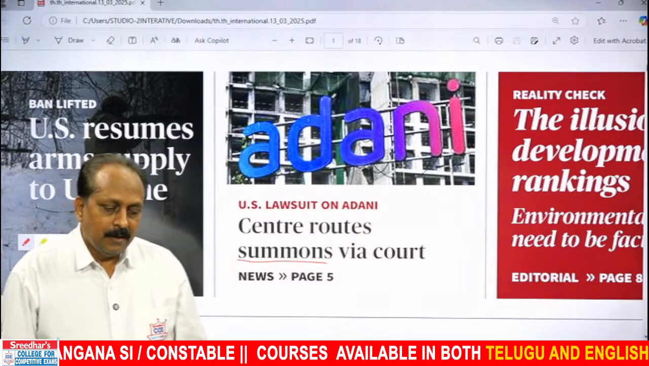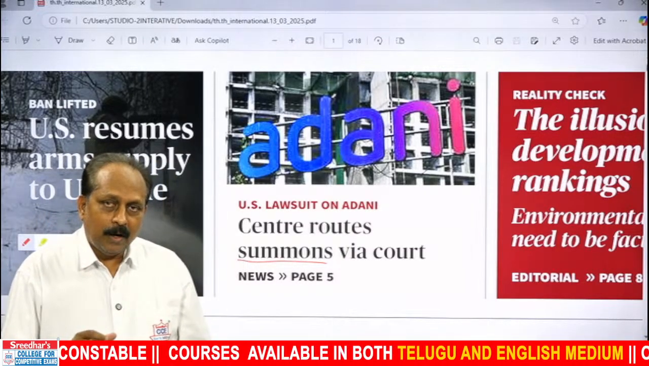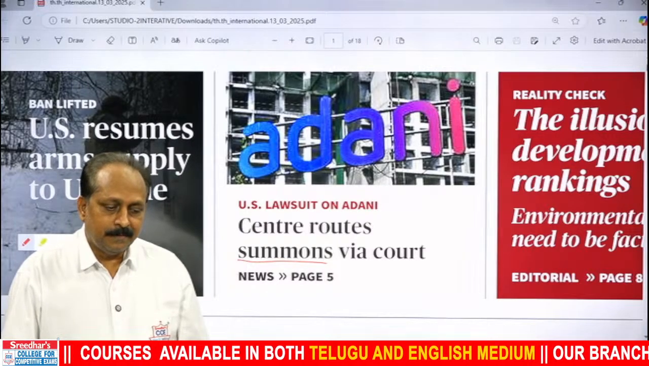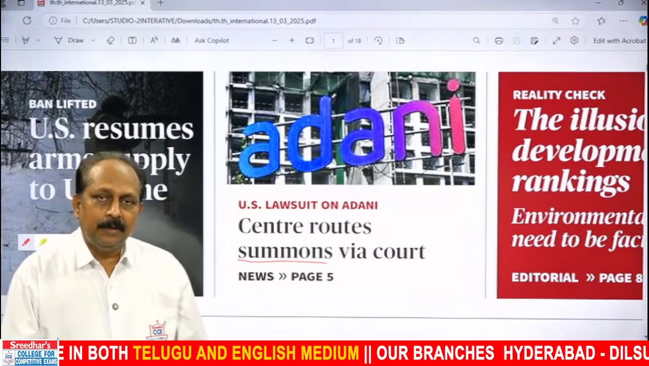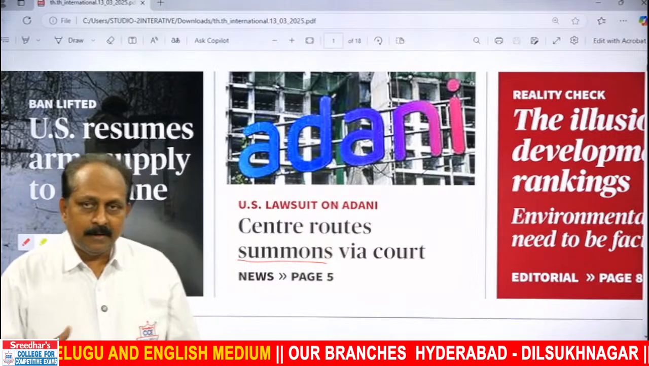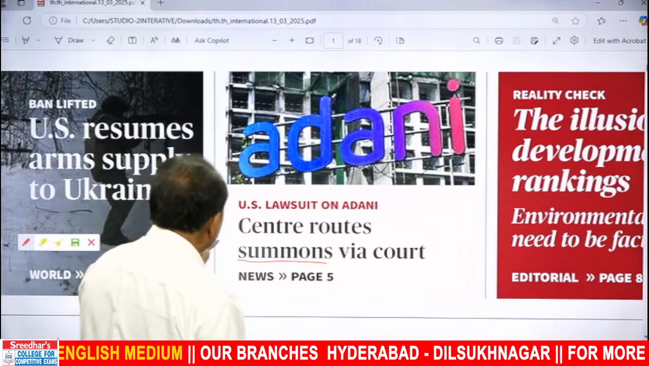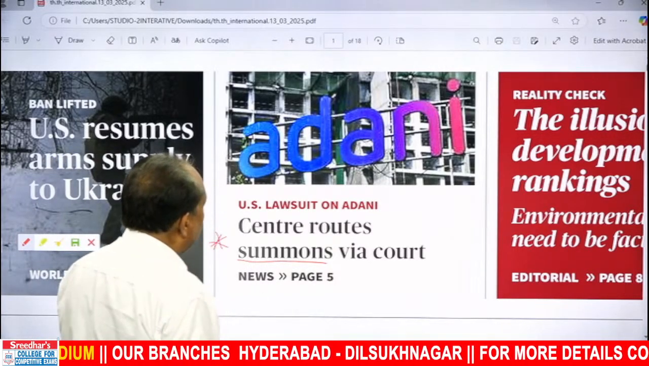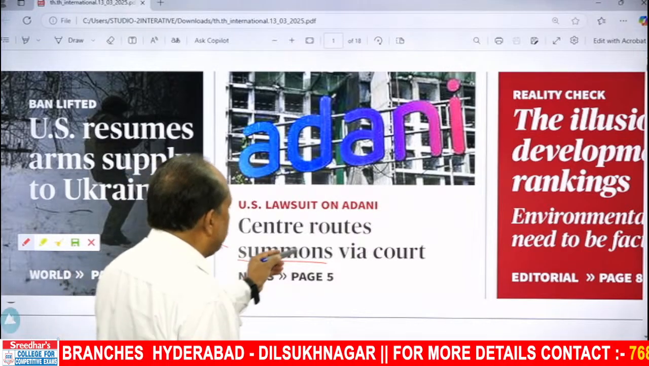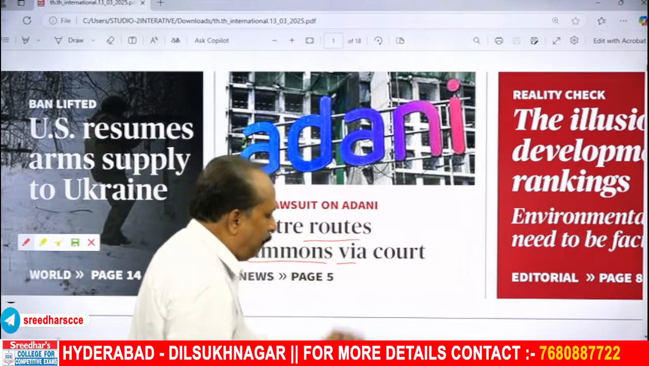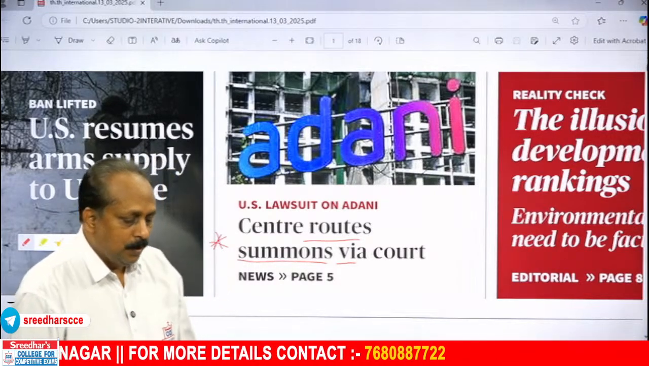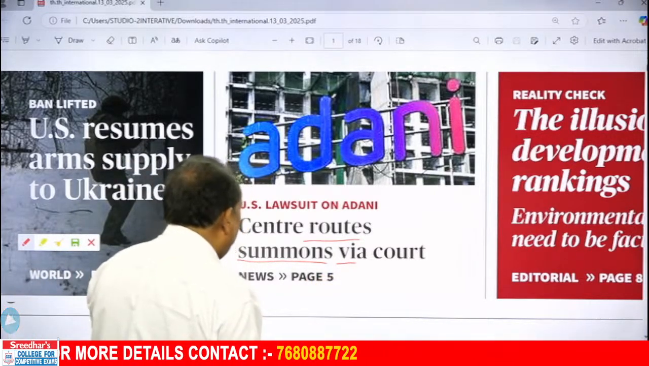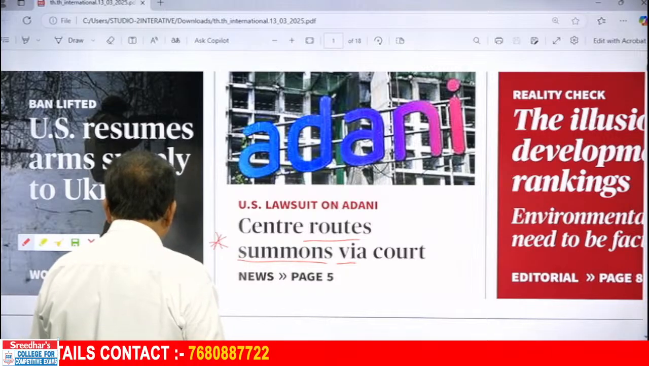Leela, I suppose. Summons is singular. What is the plural? Summonses. That you should know. It looks like plural, but summons is singular. What is the plural? Summonses. That is important. US lawsuit on Adani, center routes summons via court. Simple word, via means directs through a particular channel. Then we use this word via court. But summons is an important word. They have given it many a time.